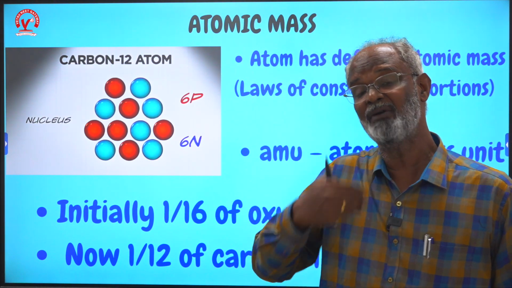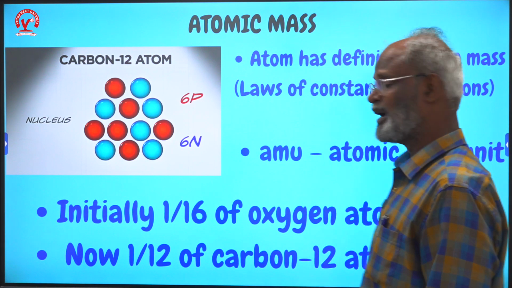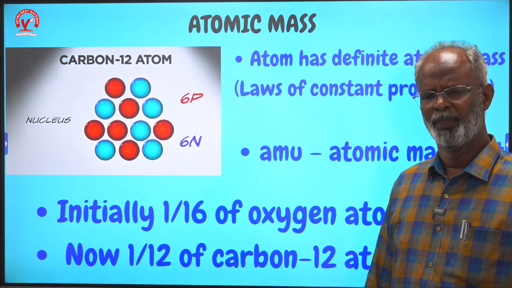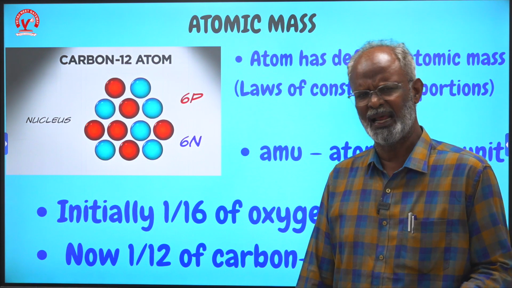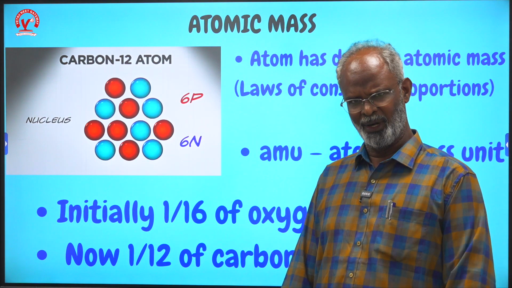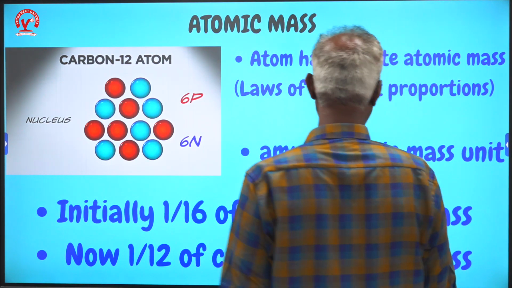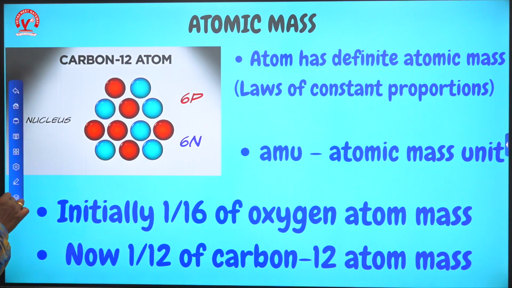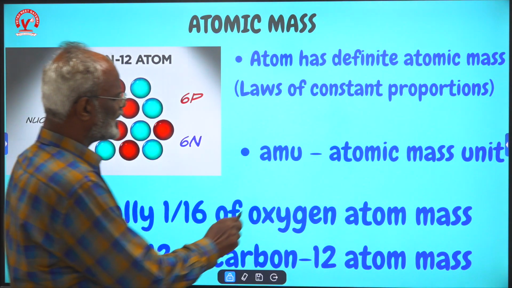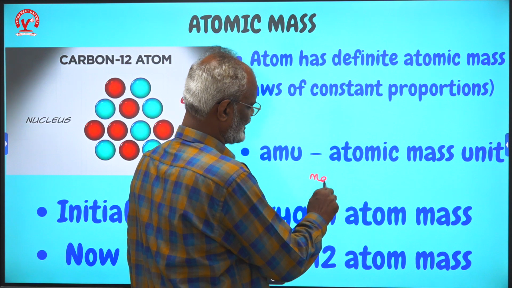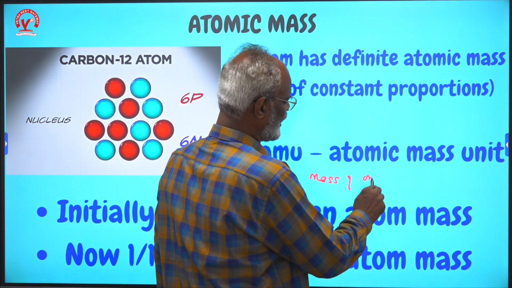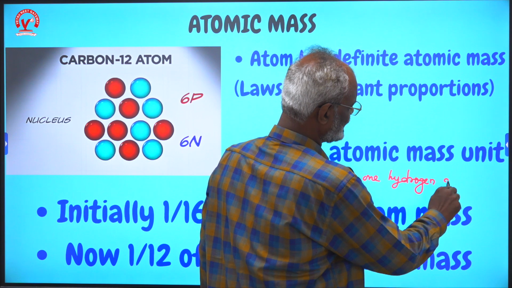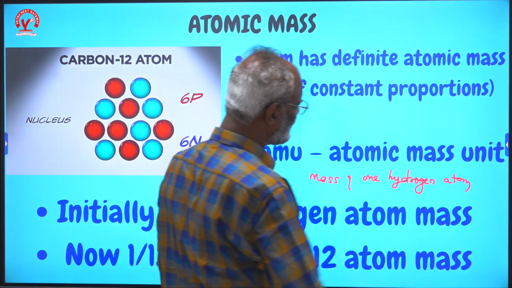Therefore they have arrived at something called the atomic mass unit. Like you have units grams, ml, kg, seconds, AMU is a basic unit. What is this AMU? AMU is basically the mass of one hydrogen atom, which is only one proton.